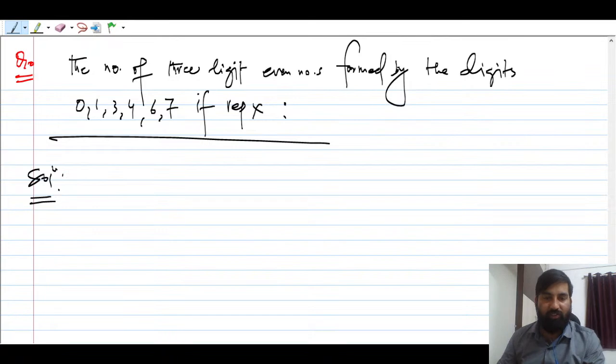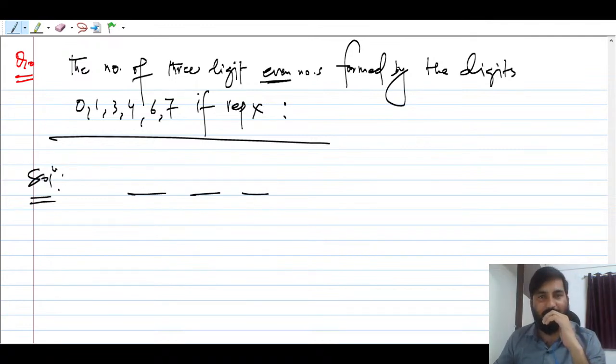So in this question, first of all, understand how many restrictions are there. The number is a 3-digit number, so 1, 2, 3, you have to form a 3-digit number. And that number should be an even number, right? That is also very important. So what is the meaning of even? Even means the unit digit should be either 0, or 4, or 6. So here it is 0, here it is 4, and here it is 6.